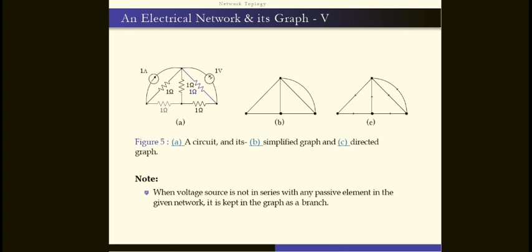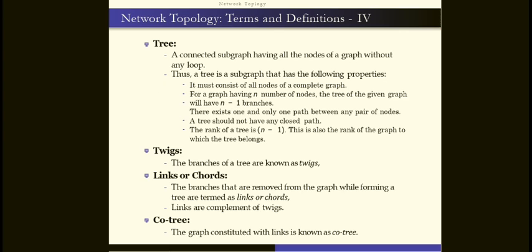Already I told the same thing: the tree is a connected subgraph having all the nodes of a graph without any loop. Thus a tree is a subgraph with the following properties. It must consist of all nodes of the complete graph. For a graph having n nodes, the tree will have only n minus 1 branches.